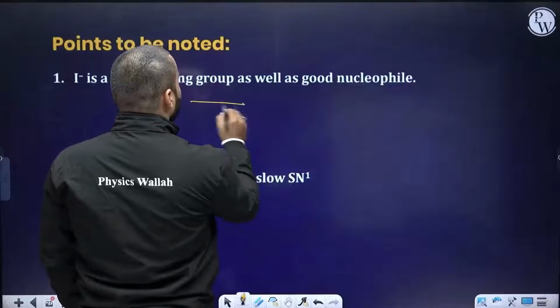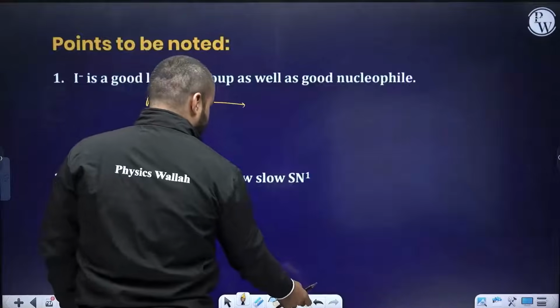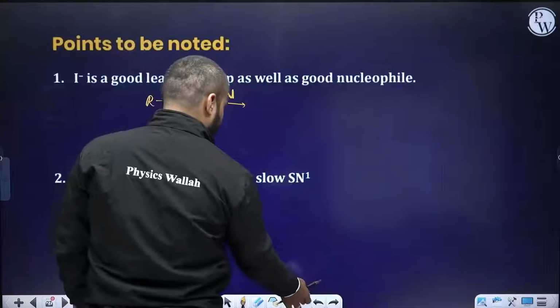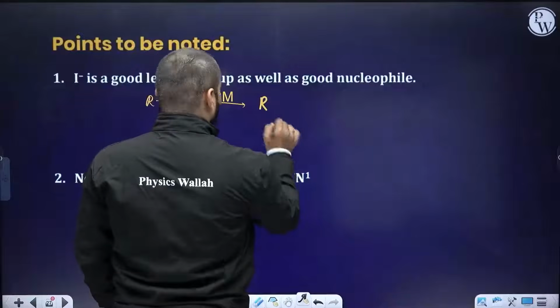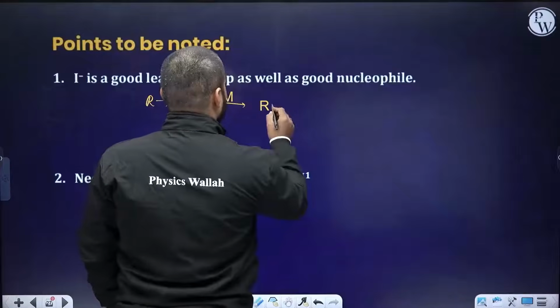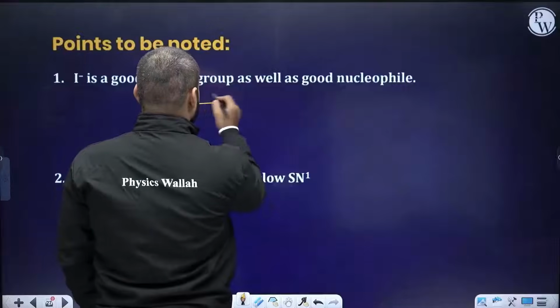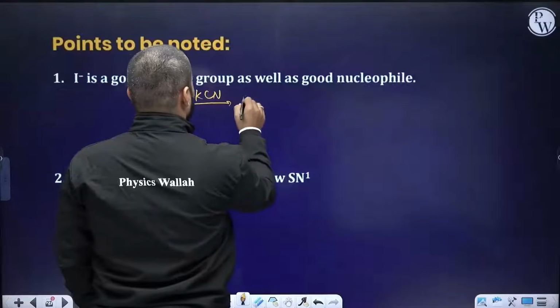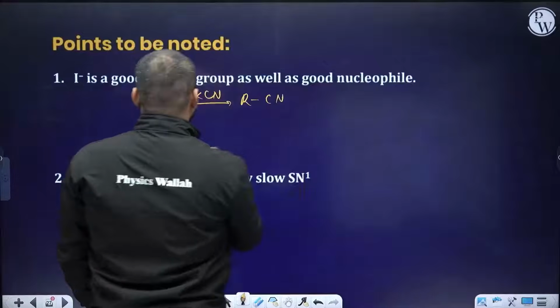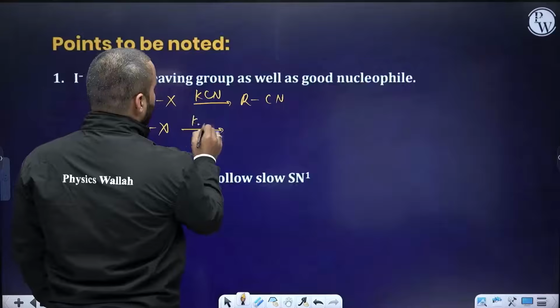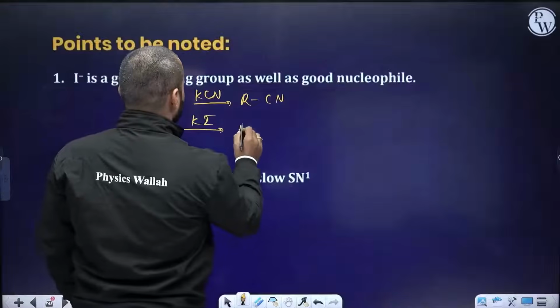Or suppose I want to take KCN instead, so I will be obtaining RCN. The second stage is, let's say, RX reacting with KI first to get RI.